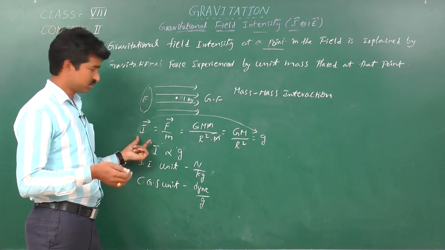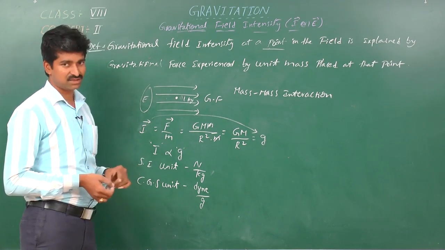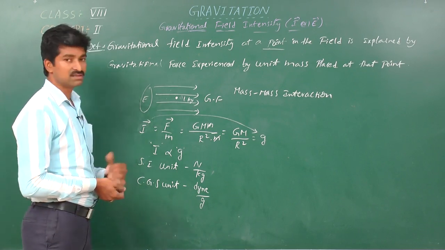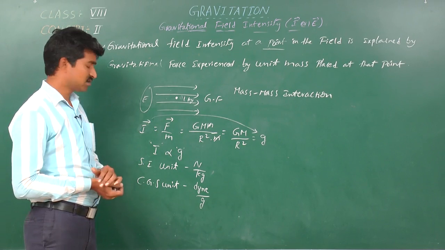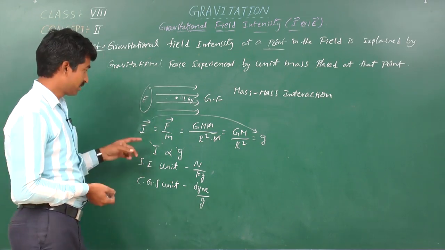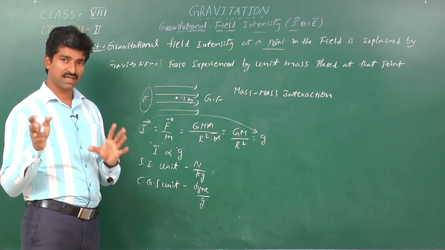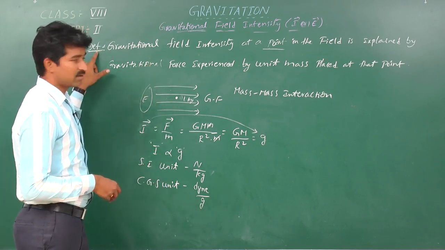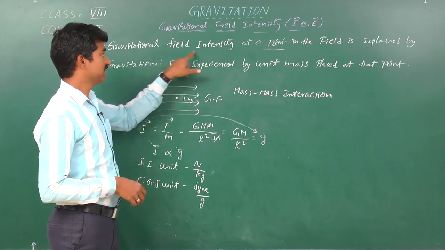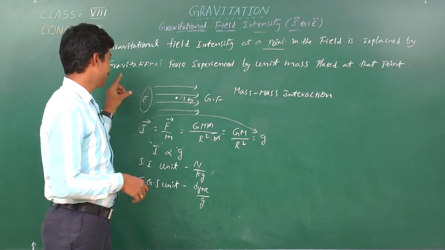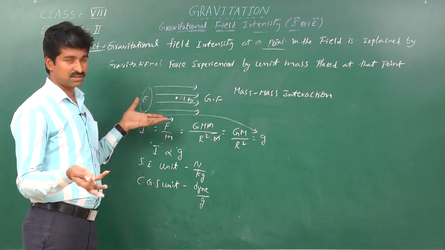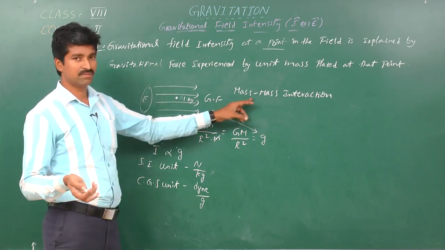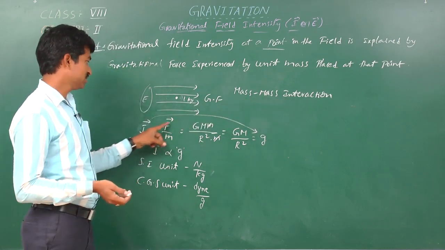To get clarity regarding the magnitude and direction, we have to see the important information regarding this I. So the representation of I is the next task. Before going to that, I will repeat it once again. The definition of gravitational field intensity: gravitational field intensity at a point in the field is explained by the gravitational force experienced by unit mass, F by m, simply to say, with a neat diagram. And remember, this is the mass-mass interaction. I is F by m.